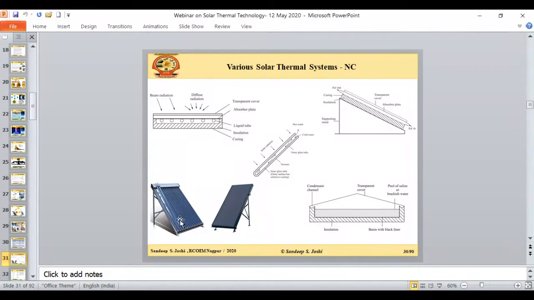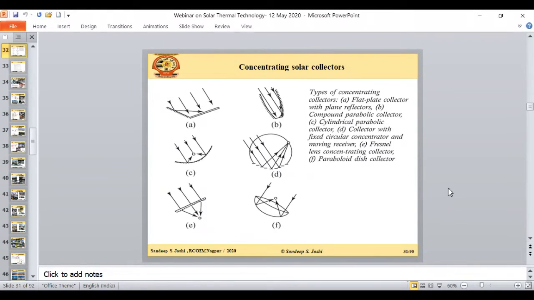These are some applications of solar water heaters, like the evacuated tube water heater and the flat collector water heater. This is the application of the solar air heater, where instead of water we are using air, and that air is utilized for drying. This is the application of the solar distillation system, where we use solar energy to evaporate water, and the evaporated water condenses on the condenser surface. That condensate we can use as distilled water or slightly purified water. So these are some common applications.